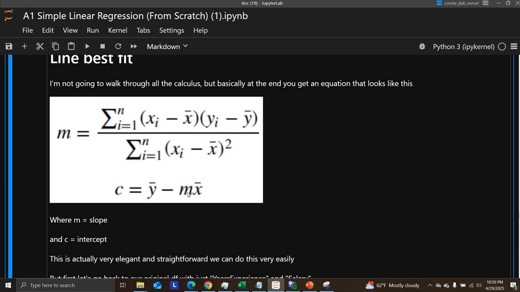You can plug in your slope here. This is again just the average y minus the slope times the average x. This will give you the intercept. So this is an extremely elegant equation that your computer is just doing like that.